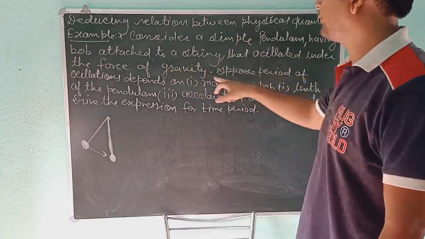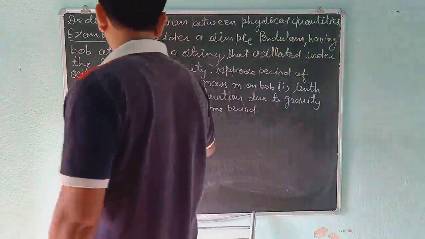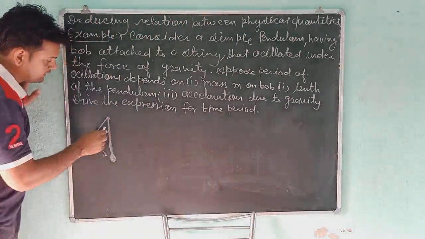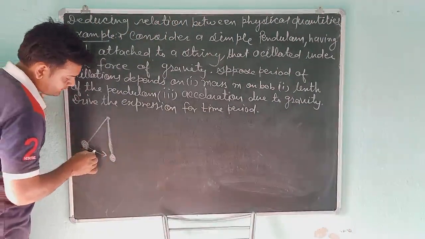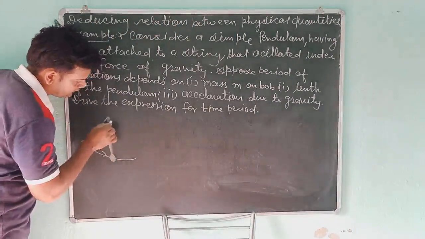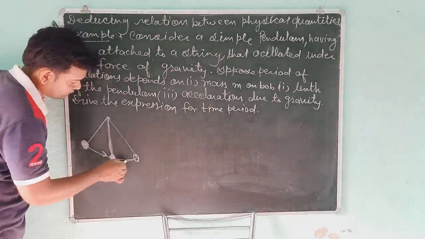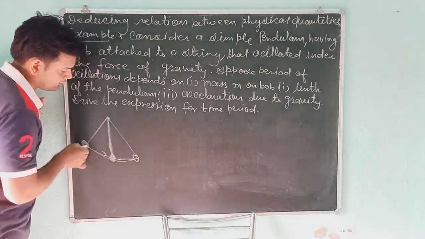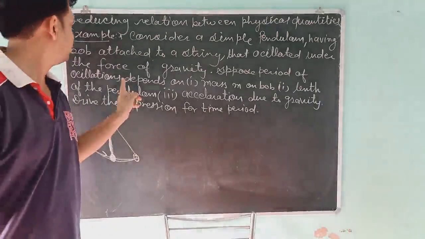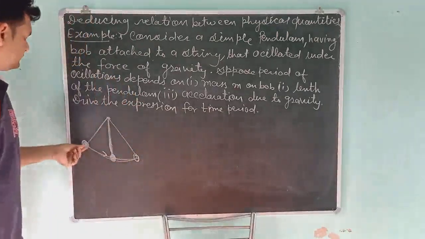Suppose the period of oscillation depends on mass, length and gravity. Period of oscillation means when you release it from this side, it will go like here and come back. The time taken in this process is called the time period of oscillation.